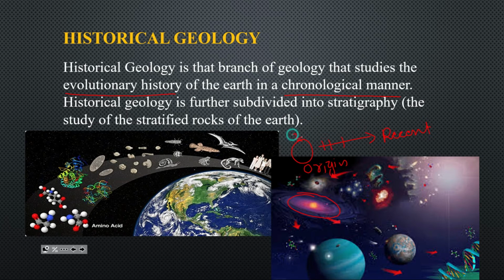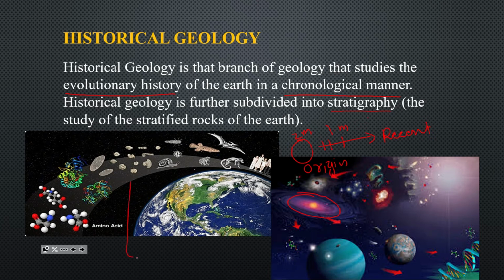This is arranged in a particular order. Suppose 2 million years ago, 1 million years ago, what happened? And recently, what is happening? So it is an order that is called chronological order, a systematic order. That is studied under historical geology, and this is further subdivided into stratigraphy. Stratigraphy means what? From the beginning of Earth till today.